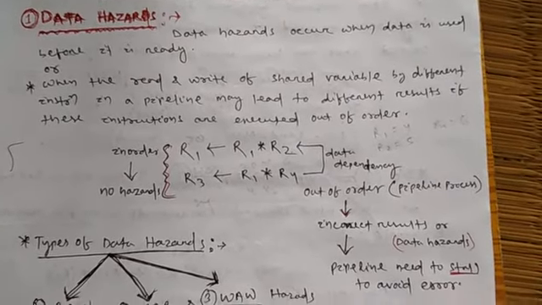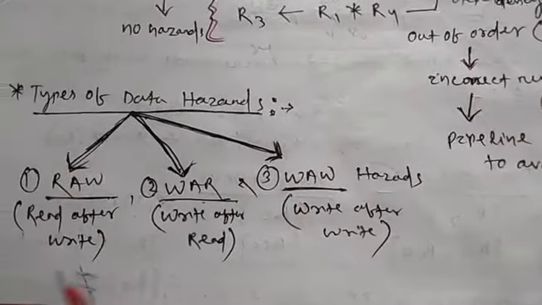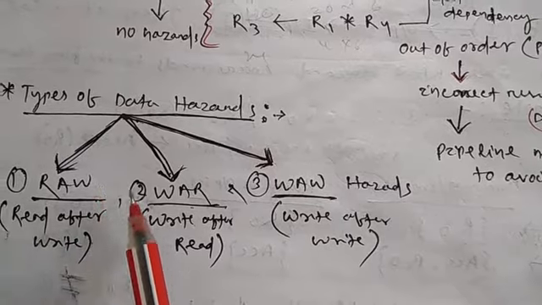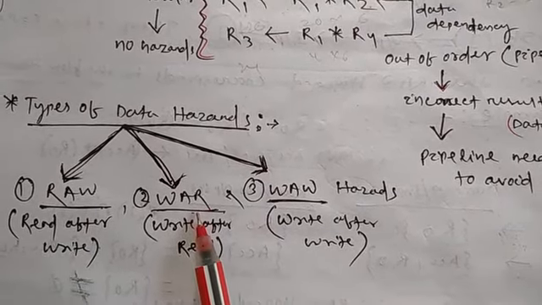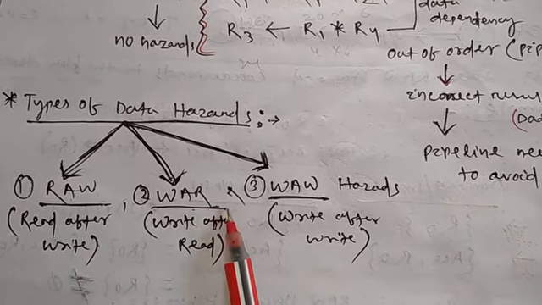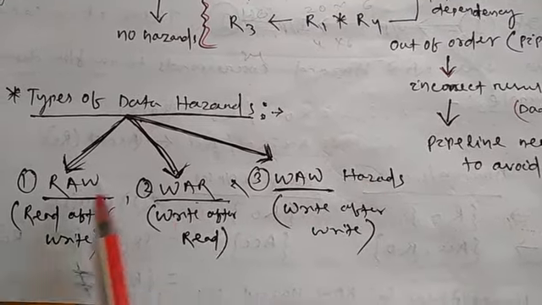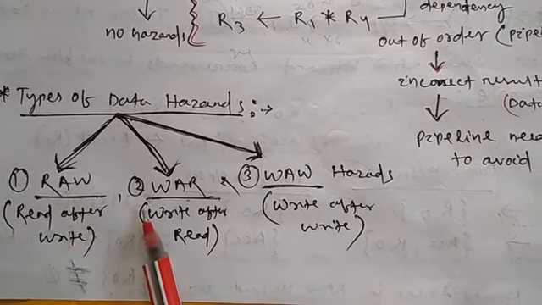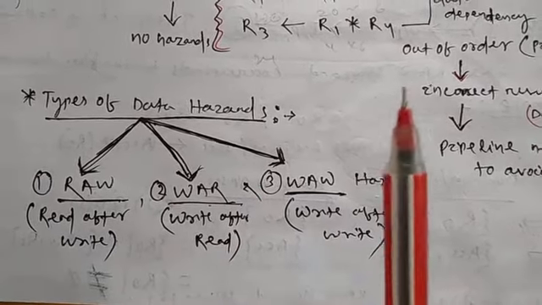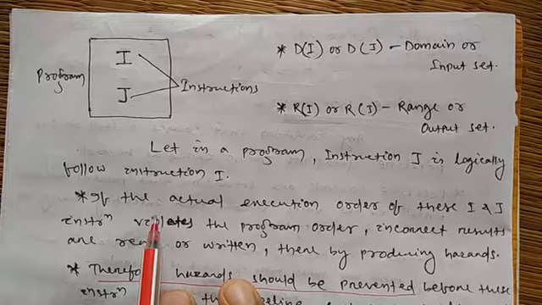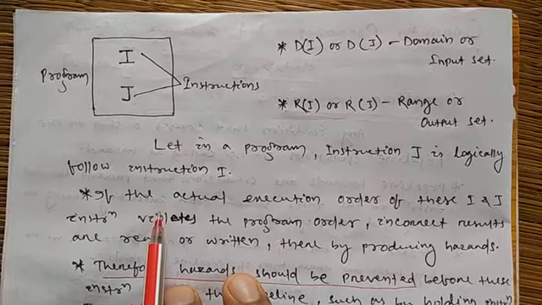Again, the data hazards are of three types. One is read after write, this is called RAW. Another one is write after read, WAR. Another one is write after write, WAW. So there are three types of hazards. One is RAW, read after write, write after read, and write after write. So there are three types of data hazards. Come to this example, you can clear your doubts.